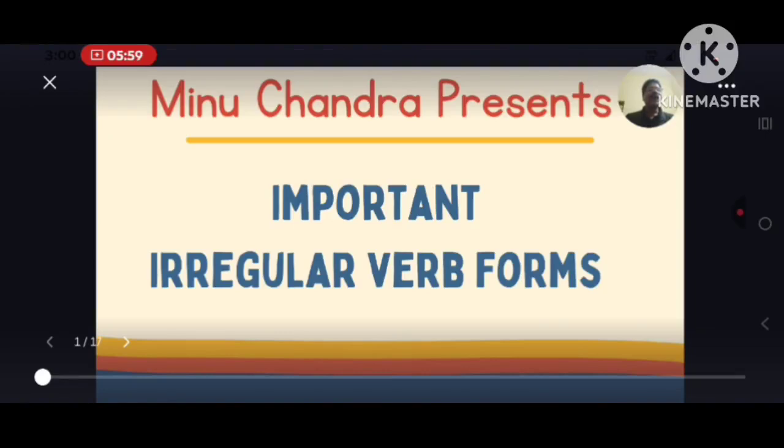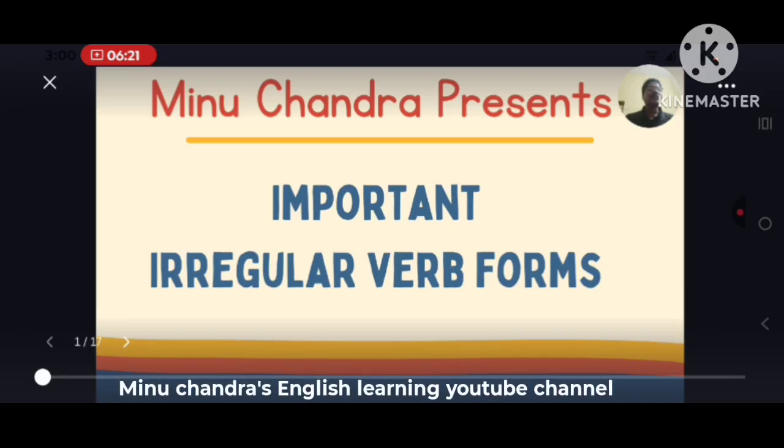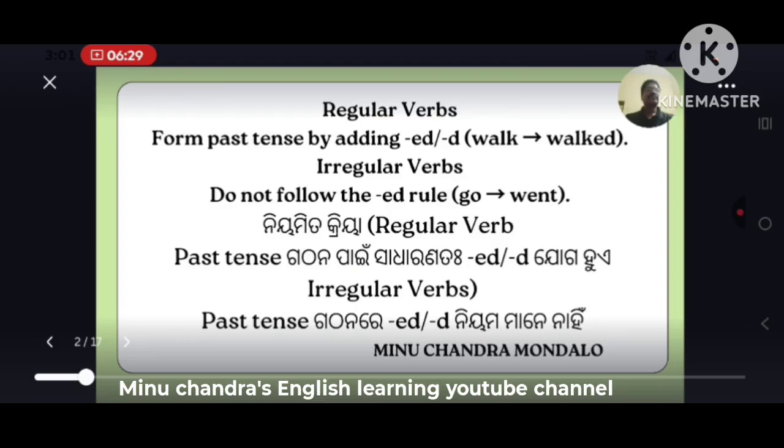In this video, I am going to present the important irregular verb forms which are very important for primary and upper primary school students. Once you get mastery over these irregular verbs, you will be able to transform active voice to passive voice, direct speech to indirect speech, and also frame sentences with the help of different kinds of tenses. Let me start.